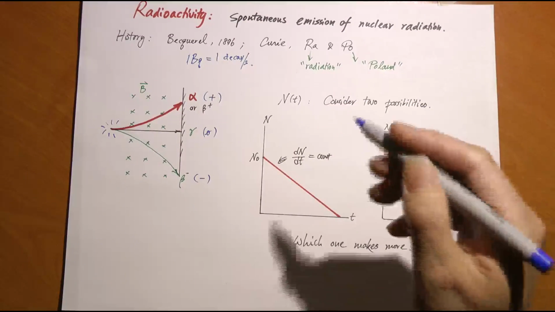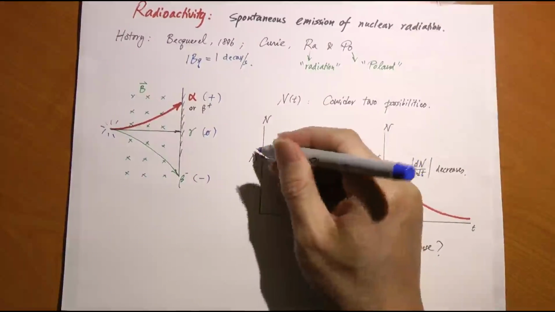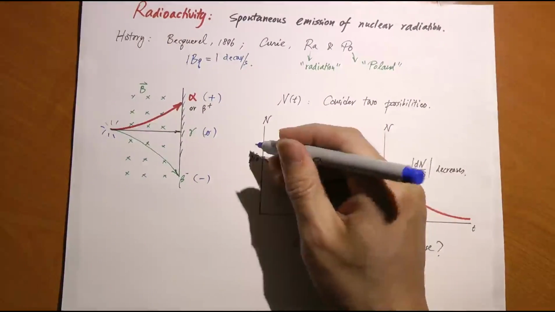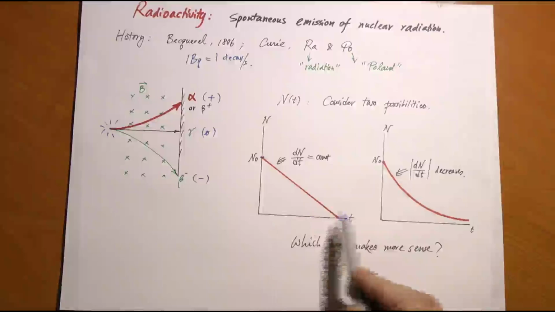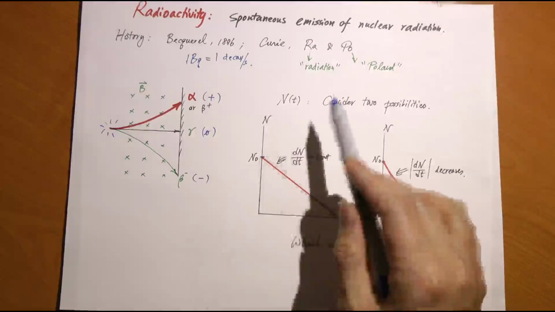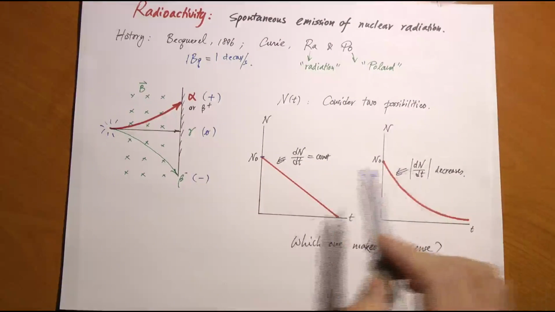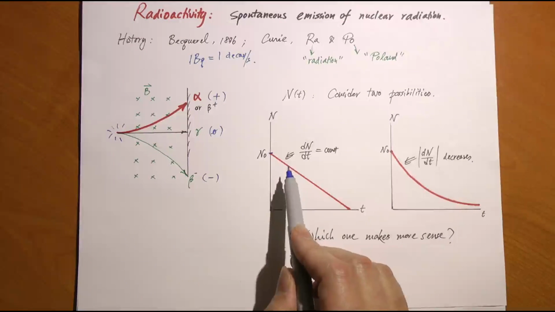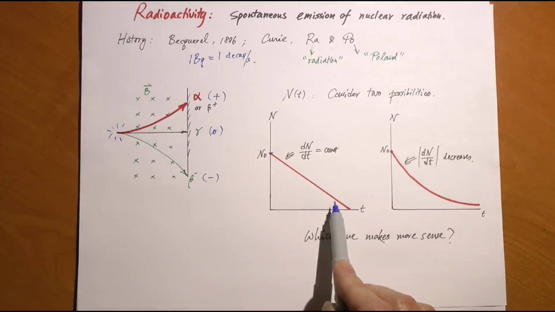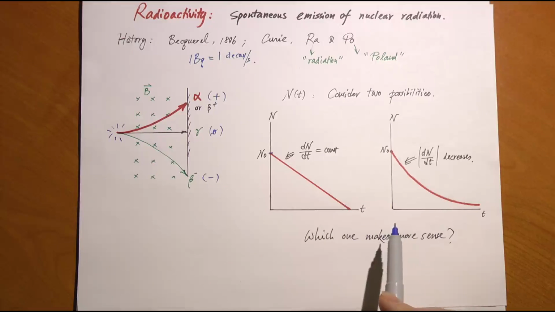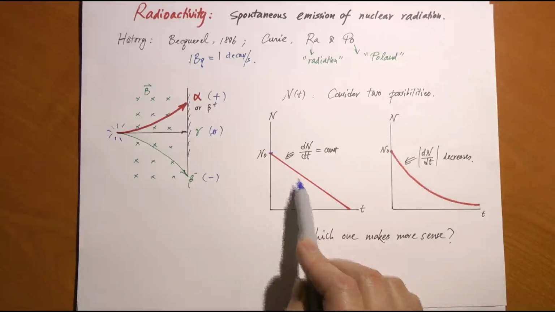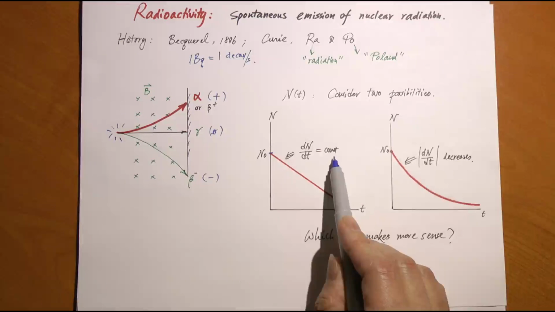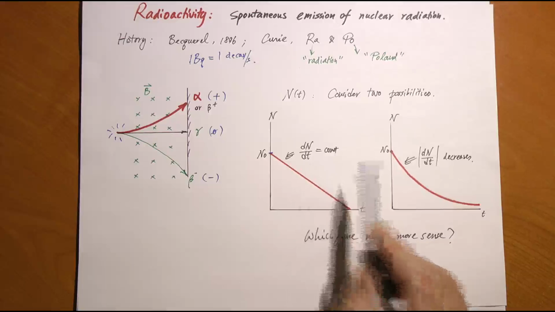So let's say at t equal to 0, I start with this many active radioactive nuclei. As time progresses, they start to decay and decay and decay. So once something decays, we do not count it anymore, so the total number of active radioactive nuclei will start to decline over time. Now, let's consider these two possibilities. Here we have a straight line decay, so dN over dt is a constant.